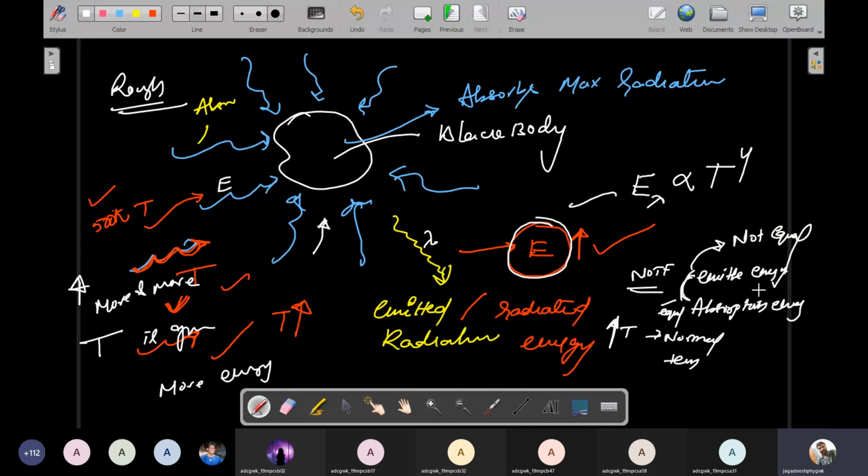So therefore emitted energy and absorption energy at normal temperature are not equal. But if more and more heat is supplied to this black body, after some time the absorption energy and emitted energy both become equal. That's why every time you must increase the temperature more and more. That is the reason temperature is considered to the fourth power, understand everybody?